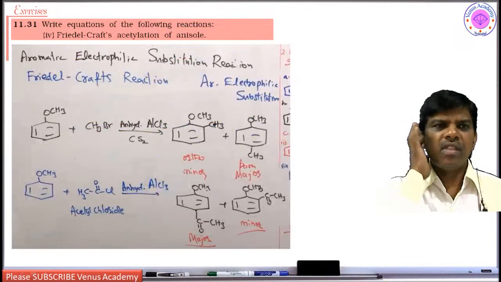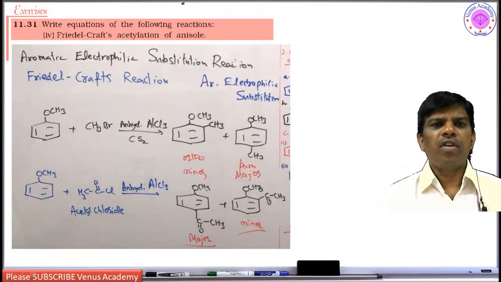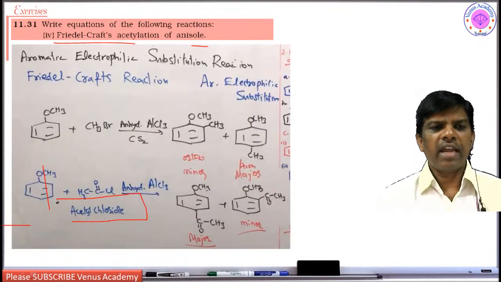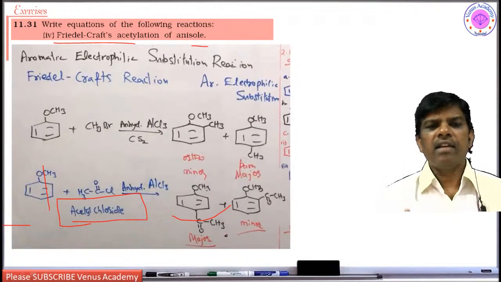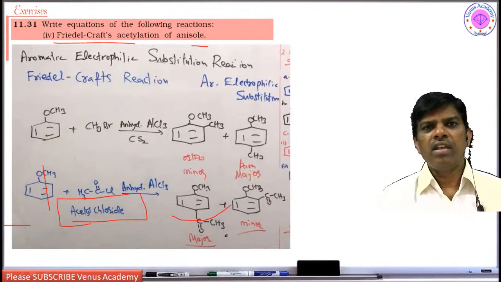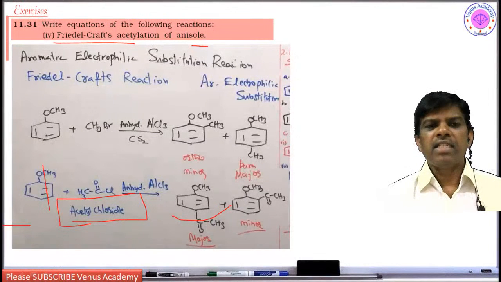Next, write equations of the following reactions. Friedel-Crafts acetylation of anisole. Just now I have explained. Acetylation takes place by using acetyl chloride. Yes, so that is how you will get a mixture of ortho and para products. Simply write ortho and para. If you are not sure about the mixture, what is major and minor, simply stick to the para position.